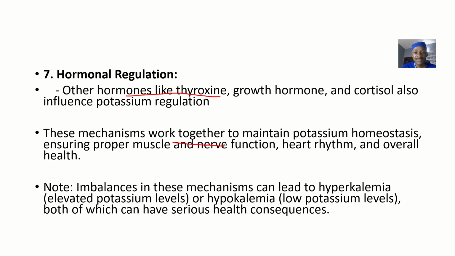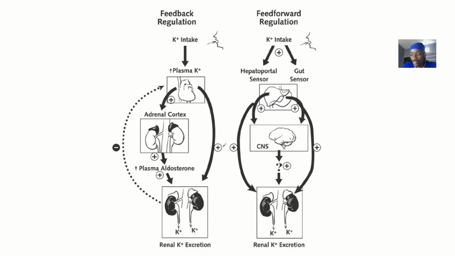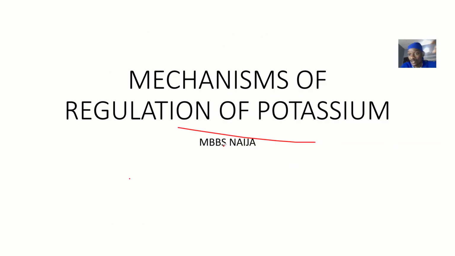So these mechanisms work together to maintain potassium homeostasis, ensuring proper muscle and nerve function, heart rhythm, and overall health. So basically, if you look at the functions of potassium in the body, you know the importance of these mechanisms in regulating potassium. So that's it about the mechanisms of regulation of what? Potassium in the body. See you guys.